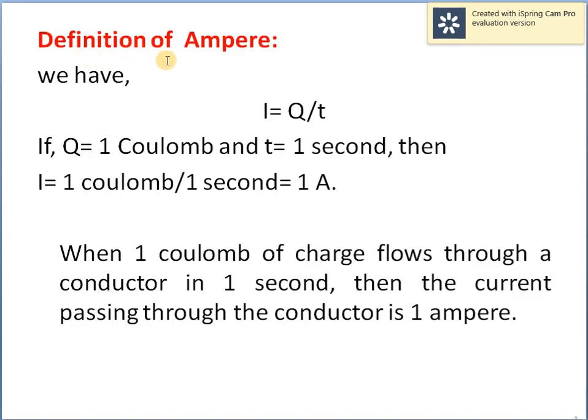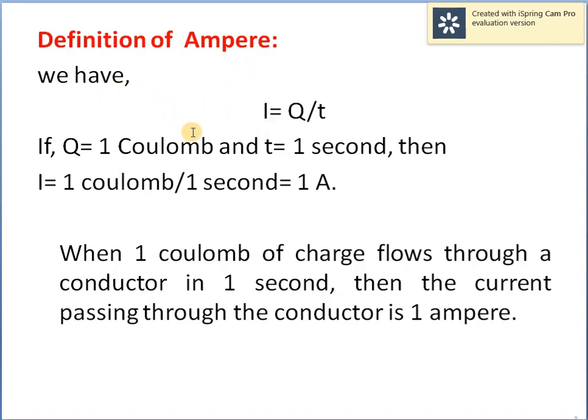So now we move to the last slide of this lecture, and the topic is the definition of ampere. Now we know that ampere is the unit of electric current. So what will be the definition of 1 ampere?